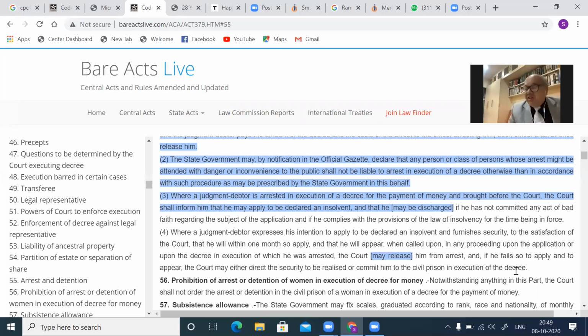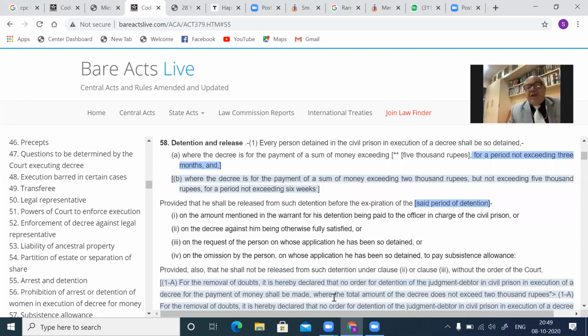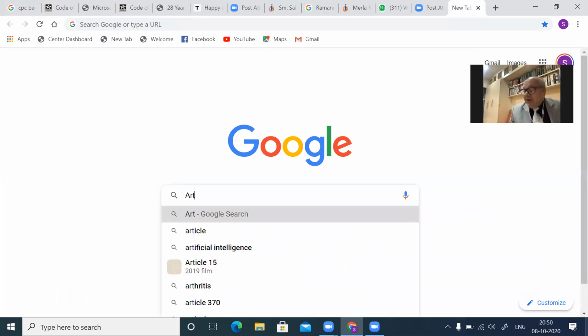Then under Section 58(1)(a), a judgment debtor, that we learned, whose decretal amount does not exceed 2,000 cannot be arrested. Then under Article 361(3) of the Constitution of India, you know that here, there is no arrest of the President of India, the governors of the states; they cannot be arrested.